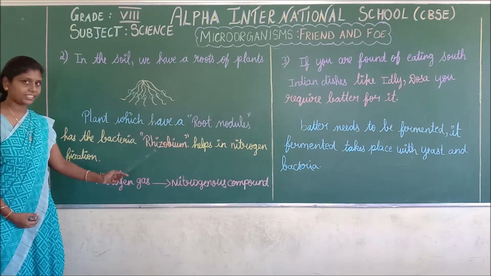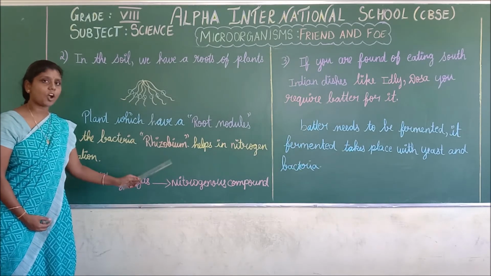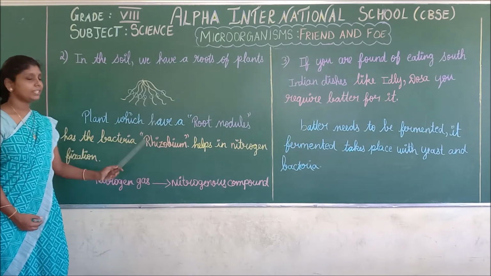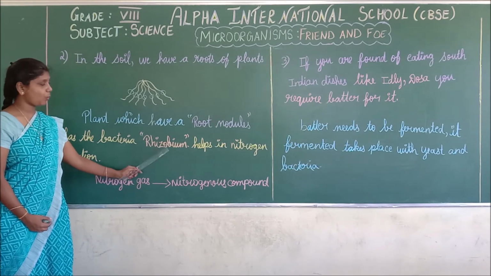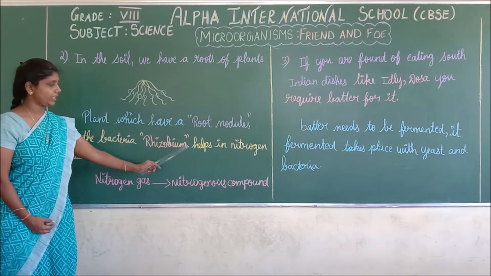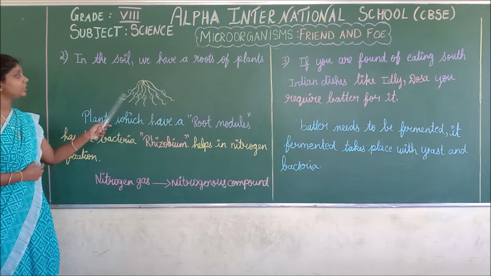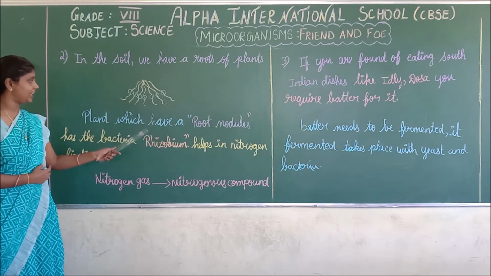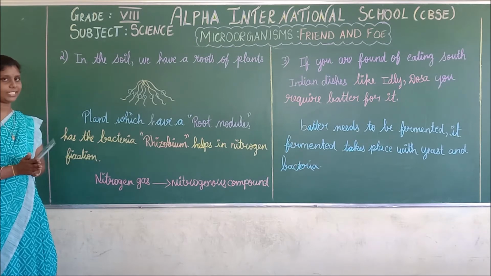The name of the bacteria is Rhizobium. The name of the bacteria is what? Rhizobium. Spell the word Rhizobium. R-H-I-Z-O-B-I-U-M. The bacteria which is present in the root nodules, we call it Rhizobium. You understand?